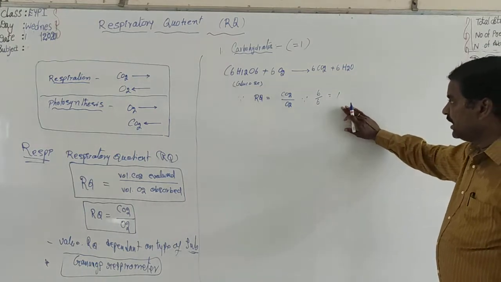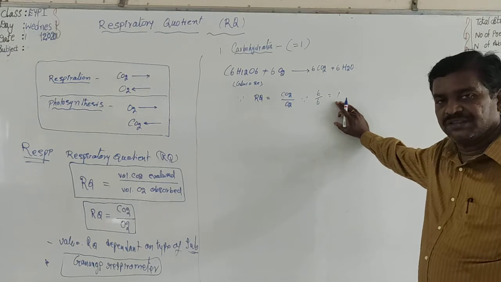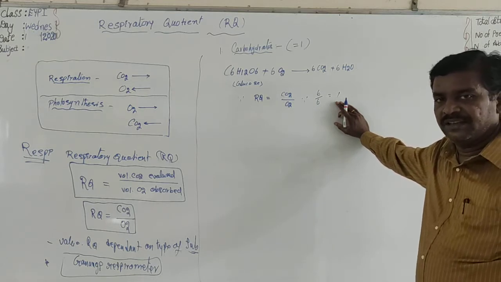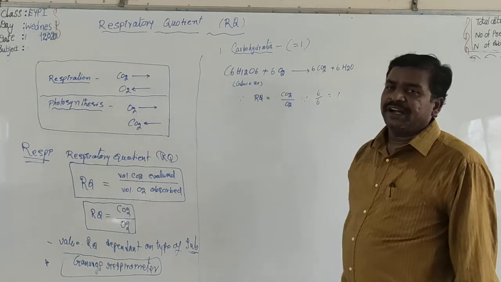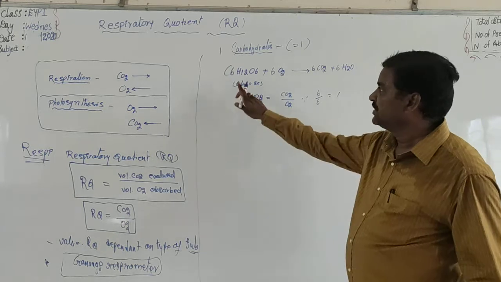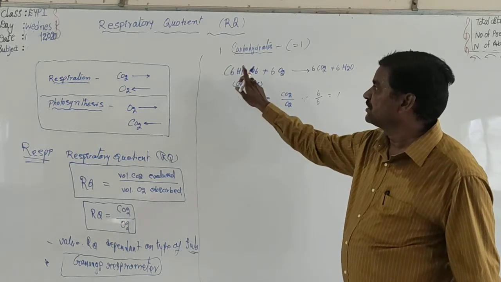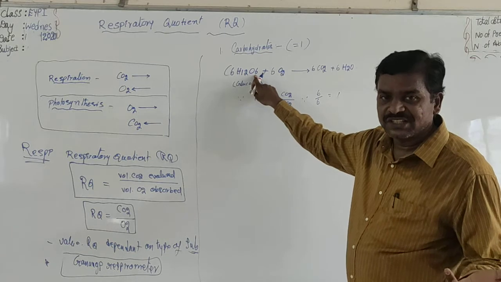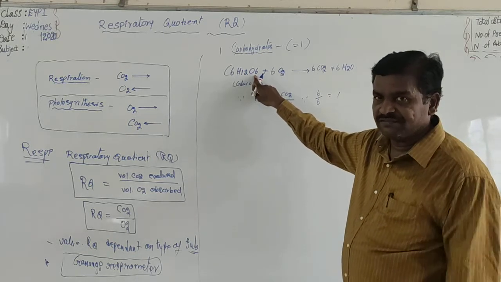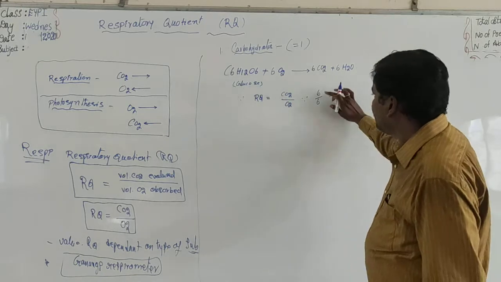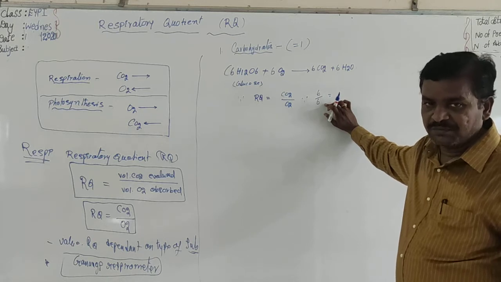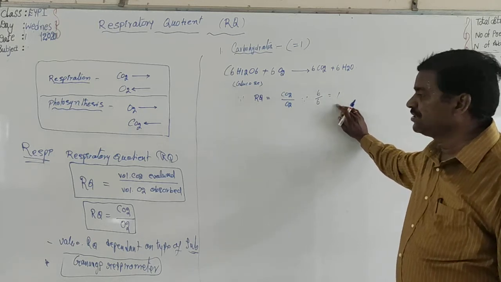The RQ value for carbohydrates, meaning glucose, is 1. Why? In carbohydrates, the proportion of carbon to oxygen is equal: 6 carbons and 6 oxygens. The carbon to oxygen ratio is equal, so the volume of CO2 given out is equal to the volume of O2 absorbed. That is 6 by 6, equal to 1.